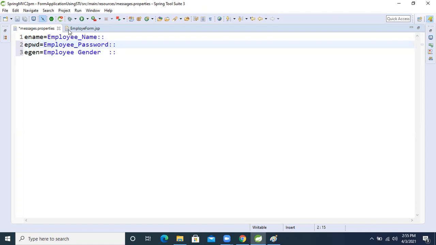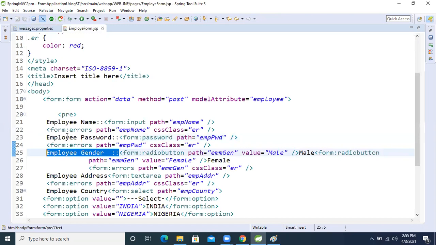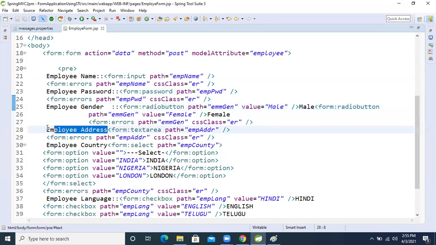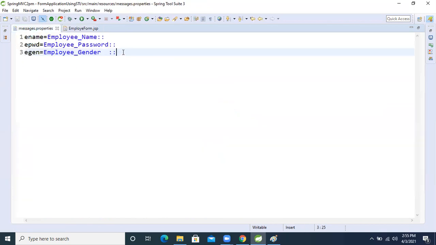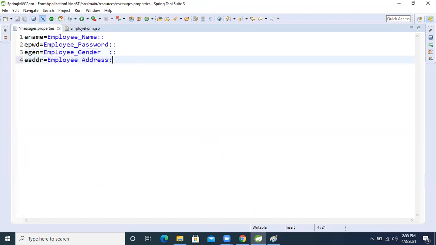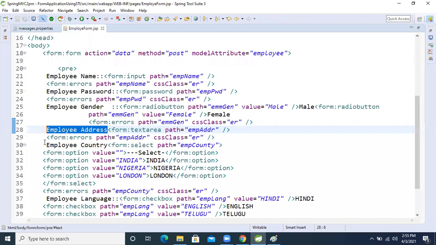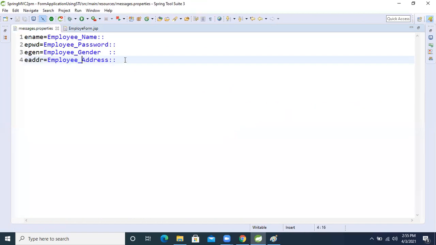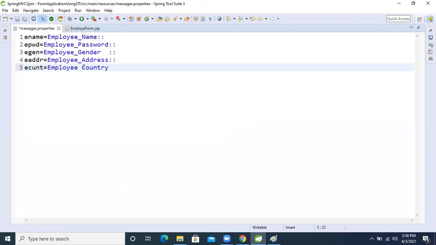Another one is employee address. Copy employee address. I'm giving the key EADDR and pasting it. Now employee country is there, right? Copy employee country. I'm giving the key ECOUNT. This is the country name.